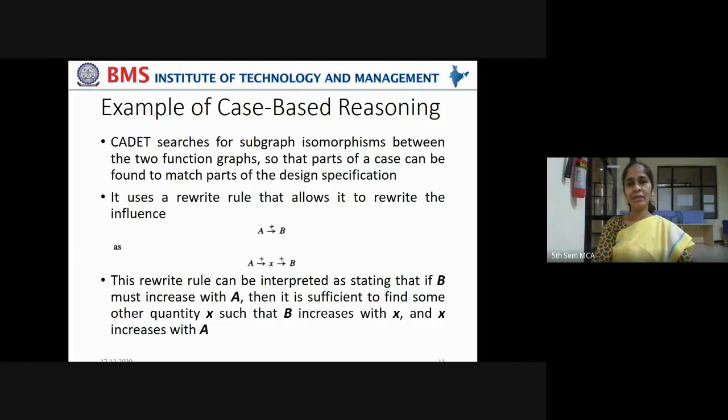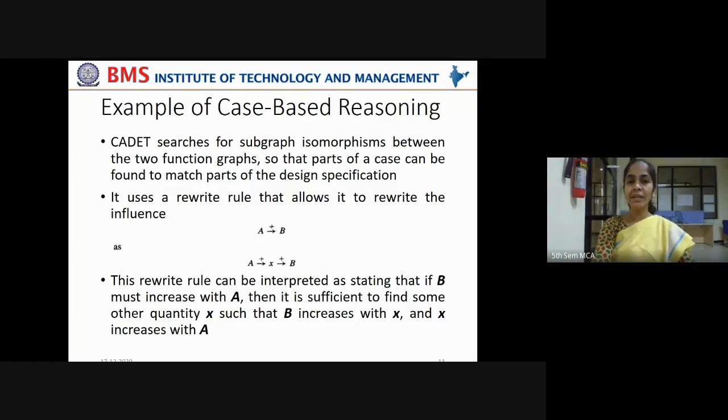So CADET searches for subgraph isomorphisms between the two function graphs so that parts of a case can be found to match parts of the design specification. Partially, the design specification may be met by the existing cases.